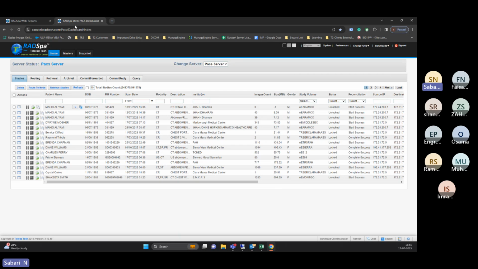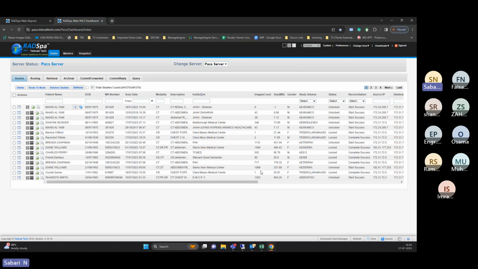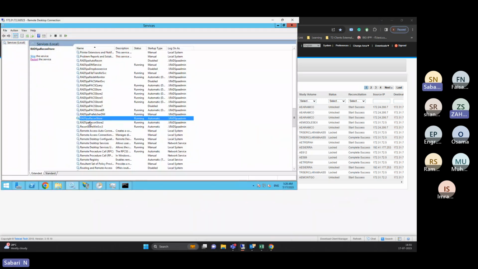It tells the RIS: I have received this much, this is the study, and this is the total number of images available in the study. Then the RIS directly attaches it into the worklist and displays it. But when you click any of these icons, it redirects to the PACS, because RIS is just for access. From here you can't do anything. So reconciliation works like this.